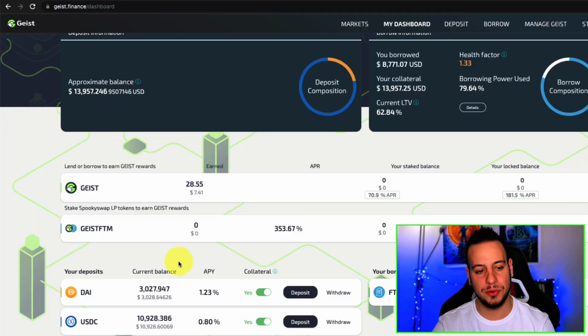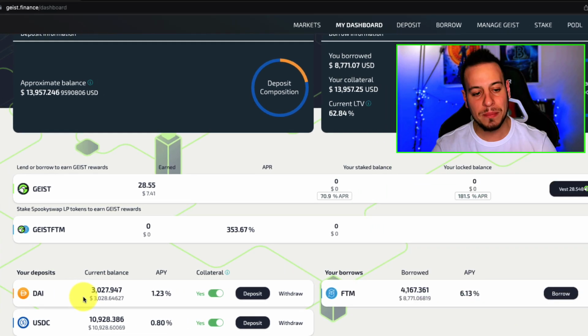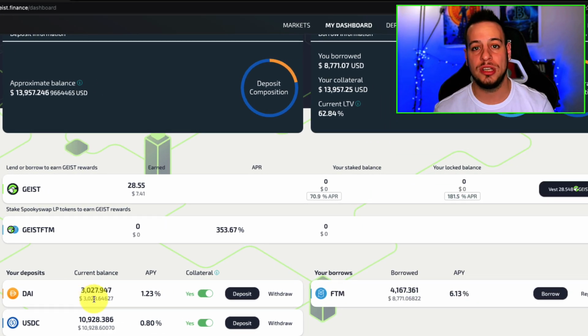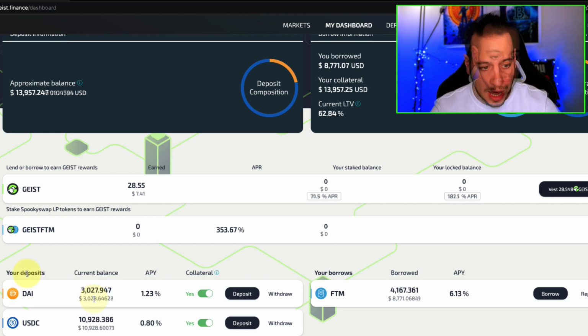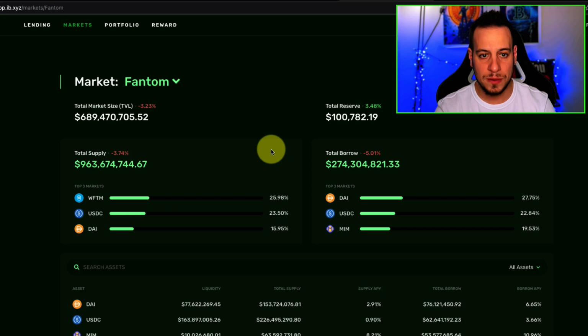So what I'm actually doing here is depositing my stablecoins into the Geist Finance platform. I'm basically lending my dollars, my DAI and USDC, all right? And on this DAI and USDC, I'm going to get some return, not very high, 1.3% APY on DAI and 0.8% on USDC. By the way, this is the reason that I want to switch to Iron Bank, because the rates there are much better on stablecoins.